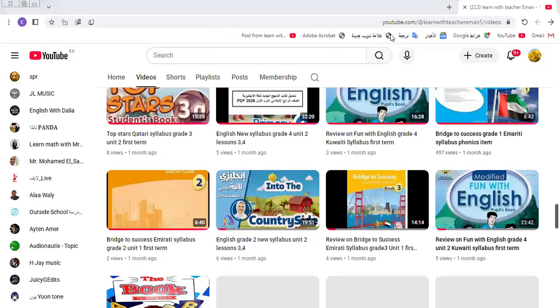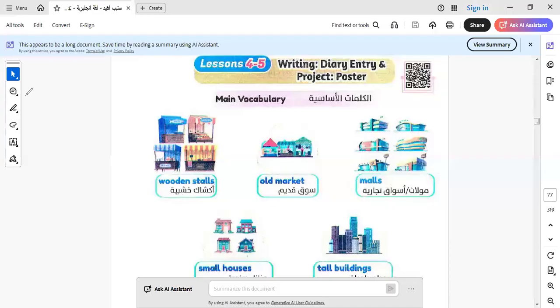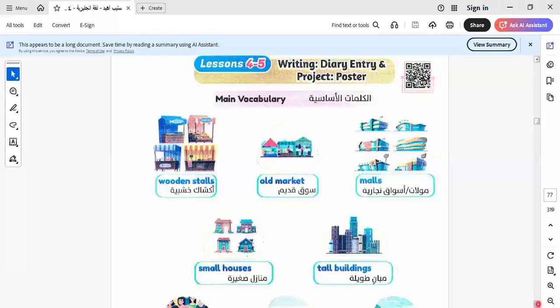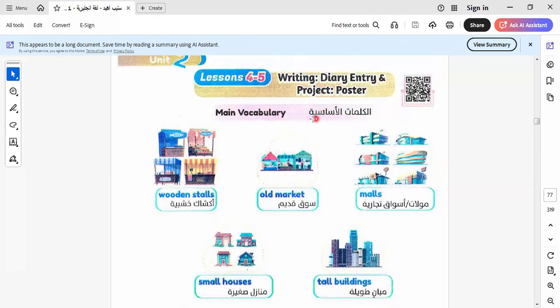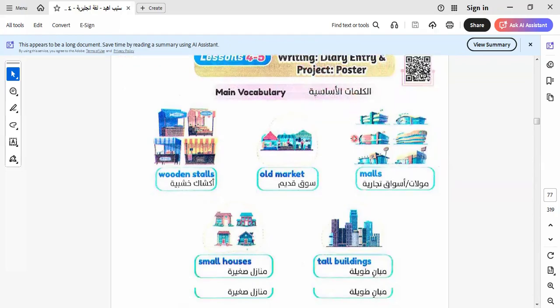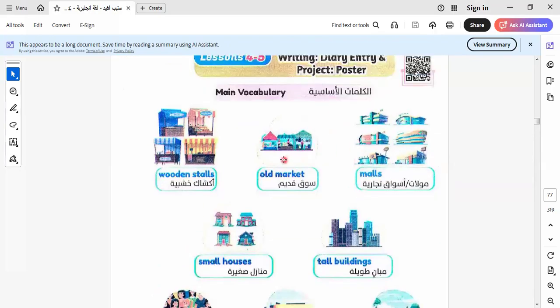Let's go to our lesson today. Today I will resume the last part in Unit 2 in your new English syllabus book. Here we have writing, this part about writing a diary entry and a project poster. This is the part on how to write a diary entry or project. In this lesson, we learn how to do this.